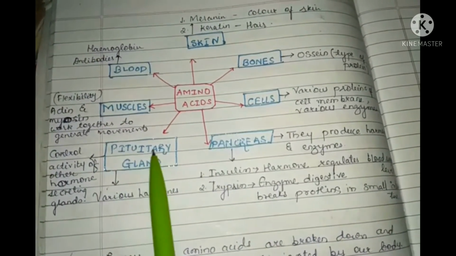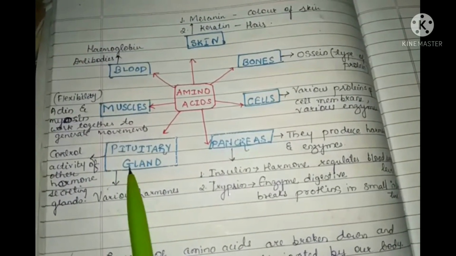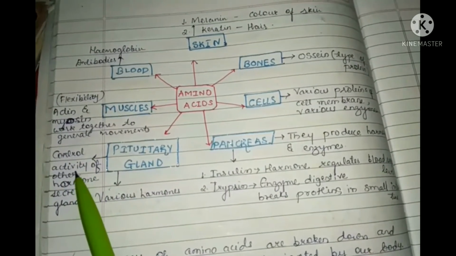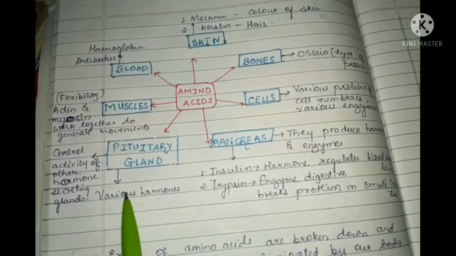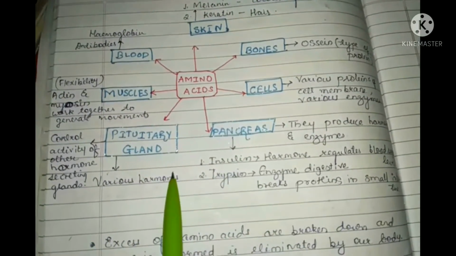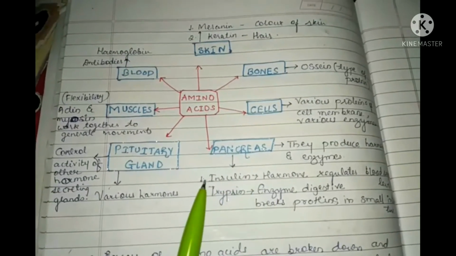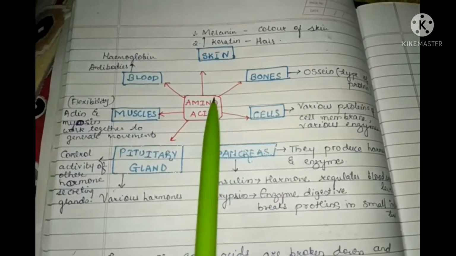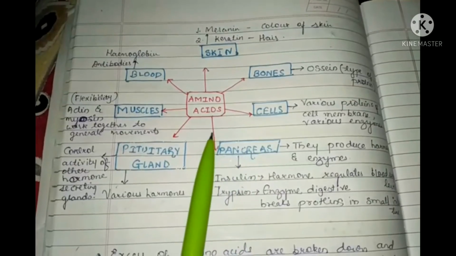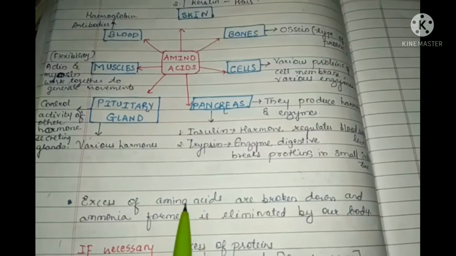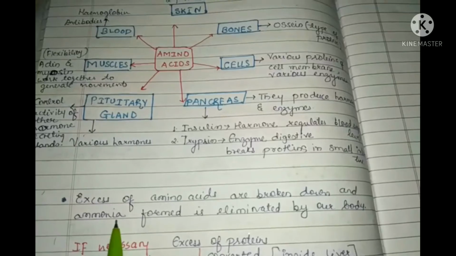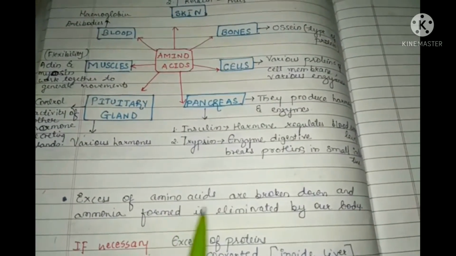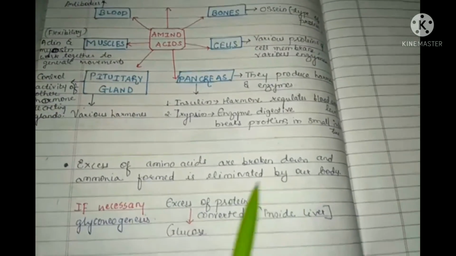The pituitary gland controls the activity of other hormone-secreting glands, and it also has various hormones. Such proteins are produced with the help of amino acids as necessary for that particular organ or cell. Excess amino acids are broken down, and ammonia is formed, which is eliminated by the body.